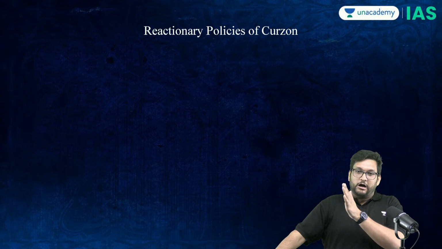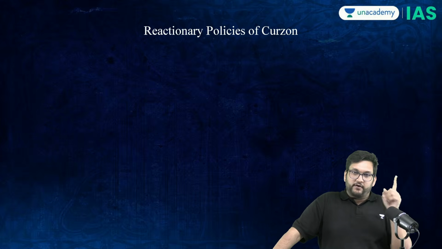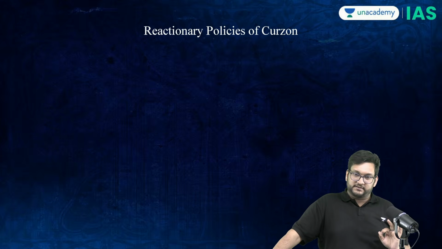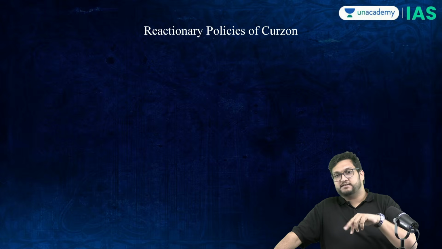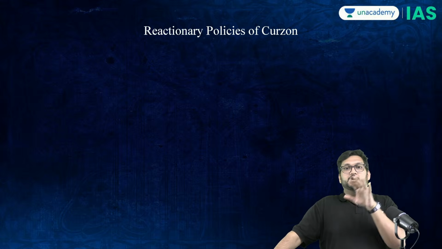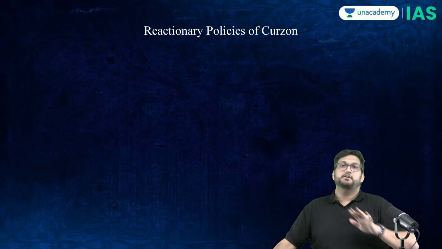So we have now pivoted. There are three parts to this story. We are now pivoting to the third part. The first part of the story should be clear: INC, safety valve, how was it created? Economic nationalism. The second part of the story is moderates, weakness, role, historical importance. Now we go to Curzon, Curzon's politics, partition of Bengal, Swadeshi, and then Surat split.